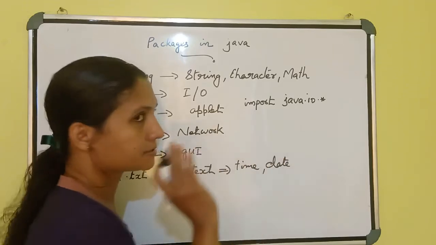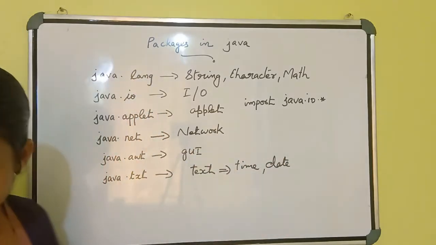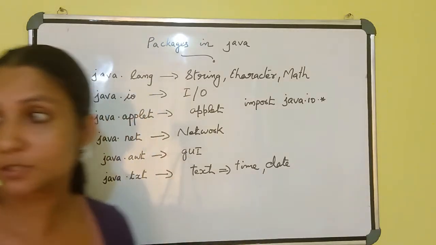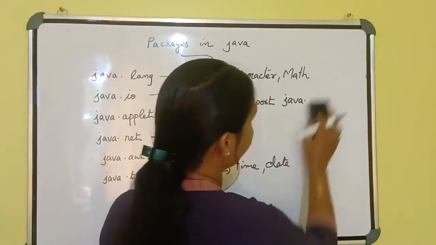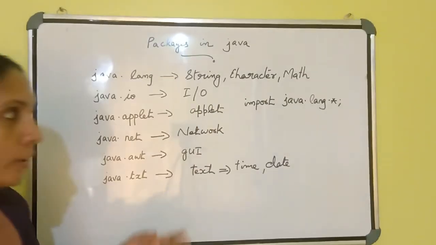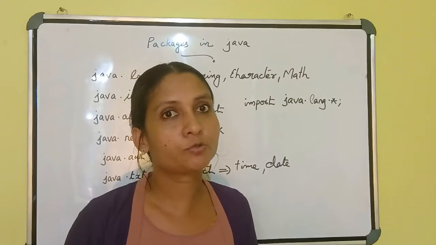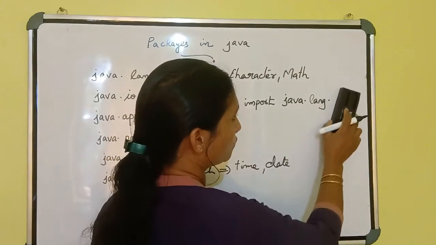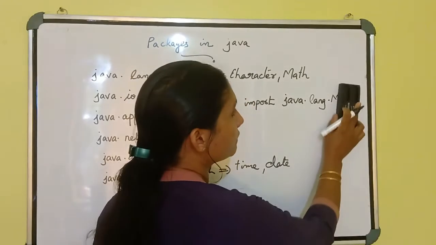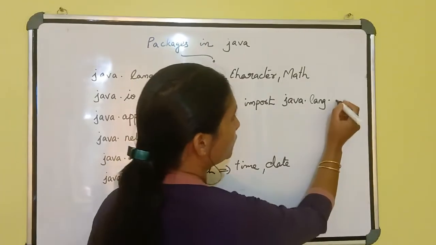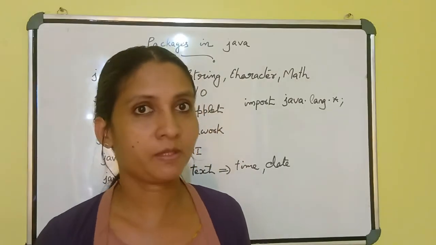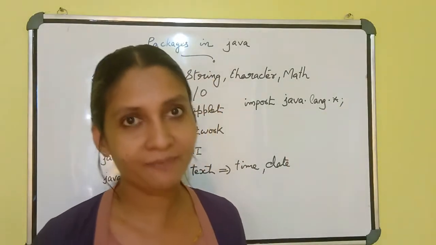If you want to import these packages, you can use it like this. Instead of this IO, if you want to include the lang package, you may write java.lang.*. If you know the class name, sometimes we need to specify the class name. Instead of the star, you can use the class name here, like Math, then put one semicolon. Otherwise, we always use star because we don't need to specify the class name. That's when you use the star symbol.